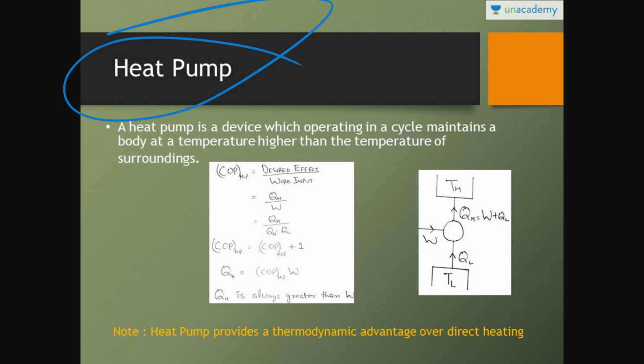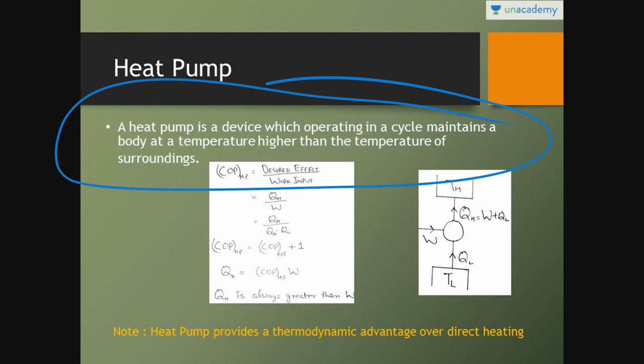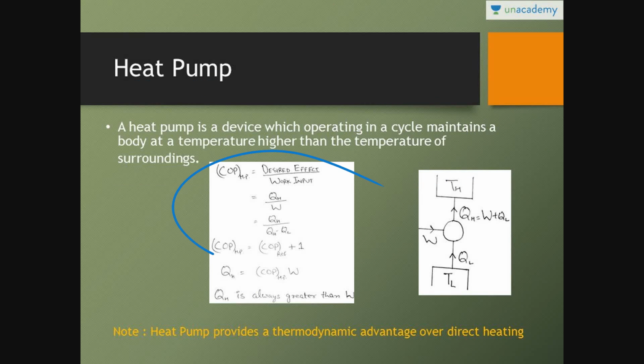Similarly, for heat pump, a heat pump is a device which operating in a cycle maintains a body at a temperature higher than the temperature of surrounding. So if you have to calculate the COP of heat pump, it is desired effect upon work input. Desired effect for heat pump is QH upon W. So QH is in the numerator and W is QH minus QL. Fine. For refrigerator, it is QL, lower temperature, lower heat upon W. For the heat pump, it is higher heat upon W.